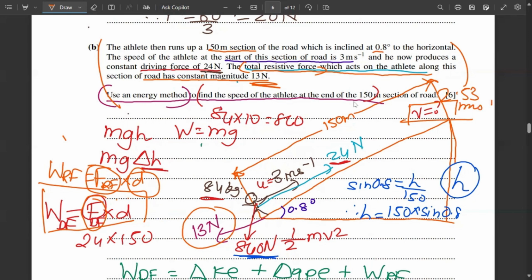Initially, the speed was 3. Eventually, it reduced due to the resistive force, and then it became 2.53 meter per second. And that's how we end this question.